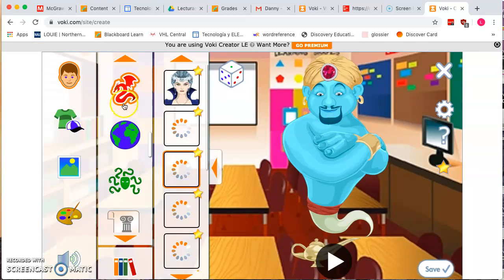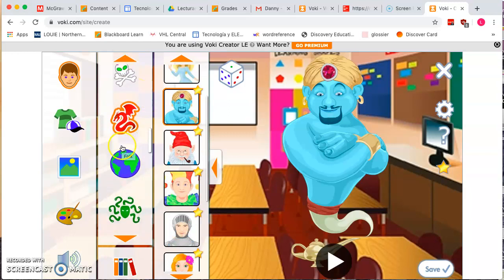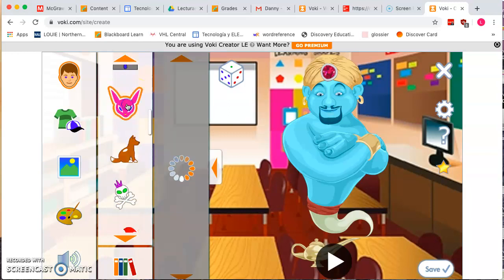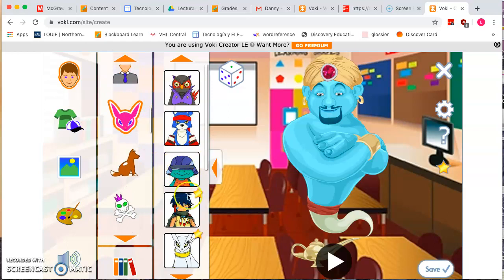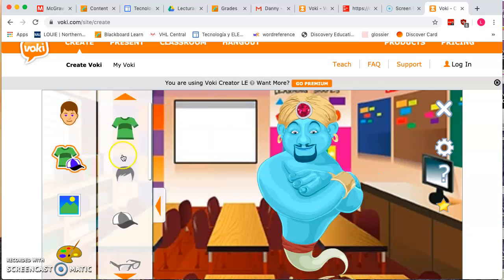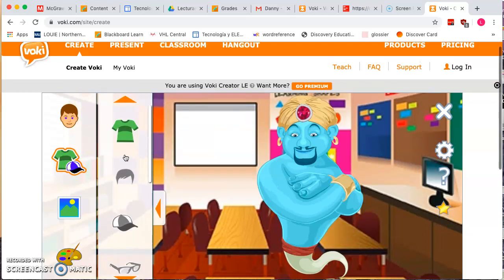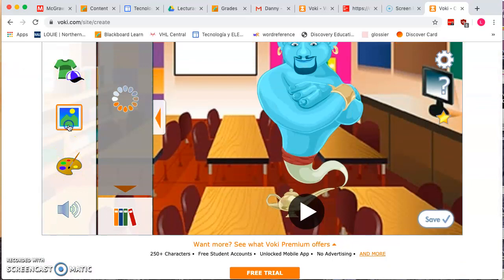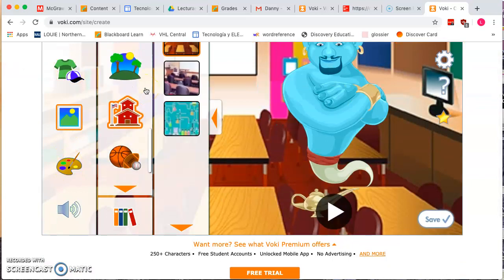There are a ton of choices on the kind of characters you can select. Some of them, the ones that have the star, you have to pay for. So select one that doesn't have a star. You can change the hair, the clothes. You can switch different backgrounds.